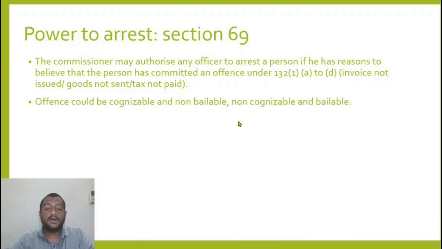An offense could be cognizable and non-bailable, or non-cognizable and bailable. What does this mean? Cognizable is something where I can just arrest you without an arrest warrant. Generally an arrest warrant has to be taken from the court or magistrate, and only after that can you proceed to arrest. So without an arrest warrant you can directly arrest. That is cognizable. And non-bailable, no bail because of the severity of the offense. Non-cognizable means you can arrest only if there is an arrest warrant and it is a bailable offense. You can get out of jail on bail.